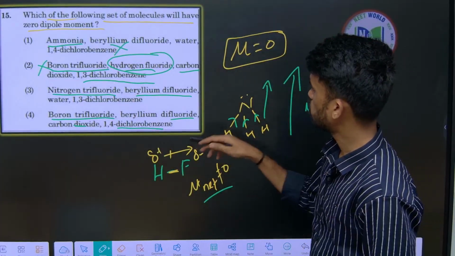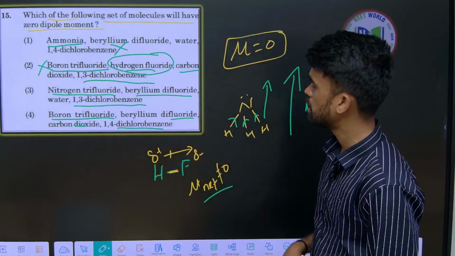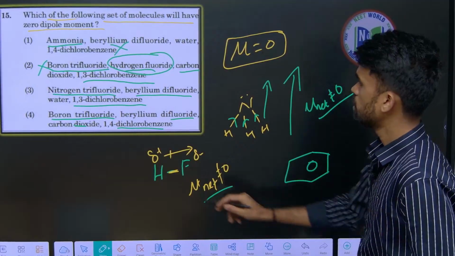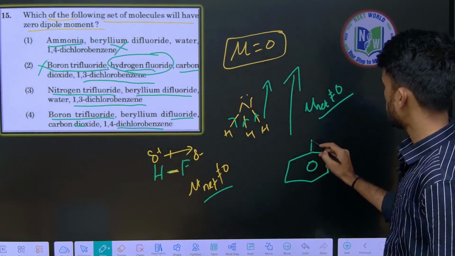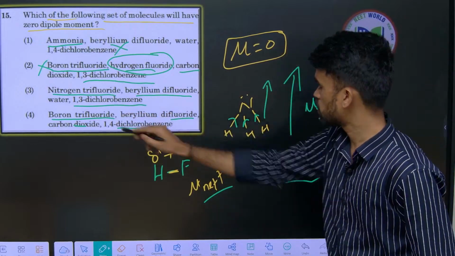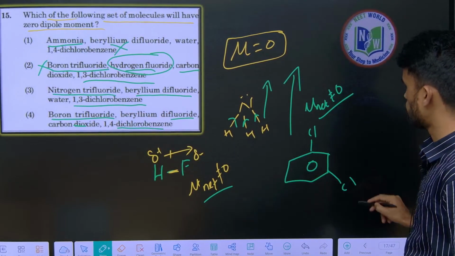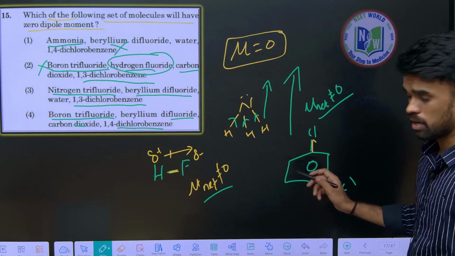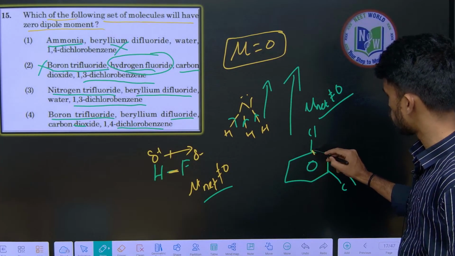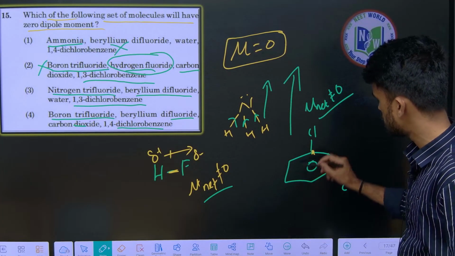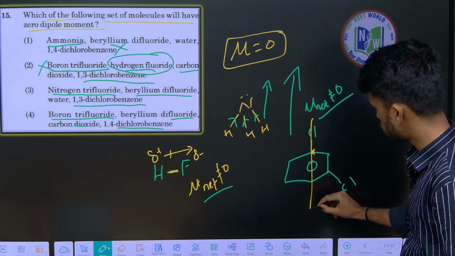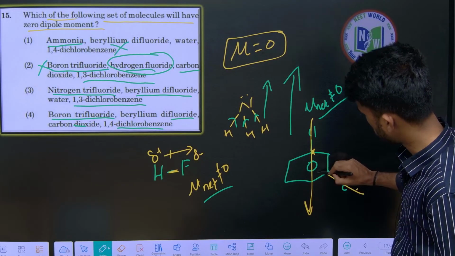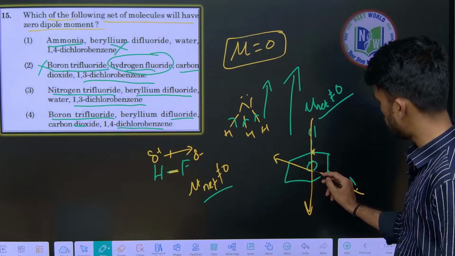Look here, one more thing, here you can go with option number 3, benzene, 1,3 dichlorobenzene, so 1-chloro 3-chloro. Now see here, whenever we have two similar kinds of groups, here electron withdrawing or releasing groups, what happens is, let us say it is a releasing group, so it will be giving like this, and this group is also giving electrons into the ring, then this will be giving like this. So net movement will be like this side now.